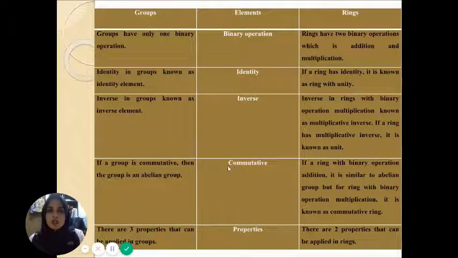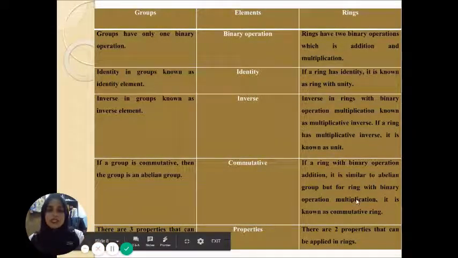So for commutative, if a group is commutative, then the group is an abelian group. If a ring has binary operation addition, it is similar to an abelian group, but a ring with binary operation multiplication is known as a commutative ring. In terms of properties, there are 3 properties that can be applied in groups, and there are 2 properties that can be applied in rings.